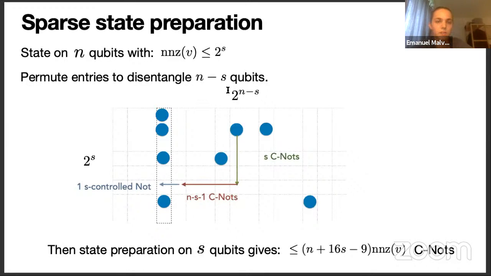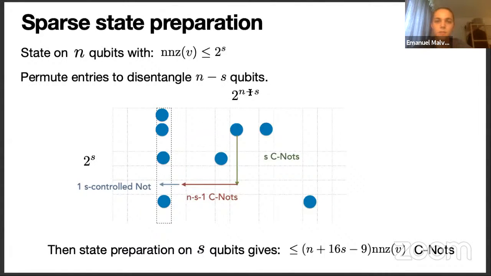First, we try to permute the entries in such a way that all of the non-zero entries are grouped, or they are close together, such that they are effectively representing a state on s qubits only, and the other n minus s qubits will be disentangled and they will be in a basis state. And then we just have to do state preparation on s qubits, which is something that we know how to do.